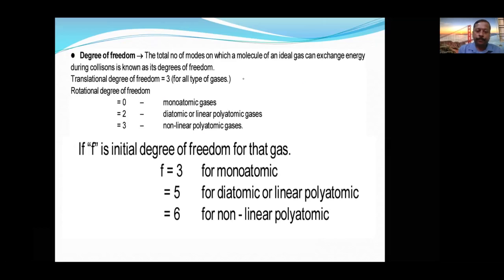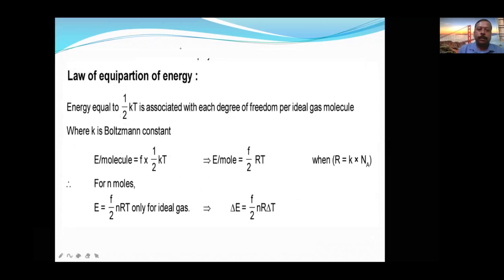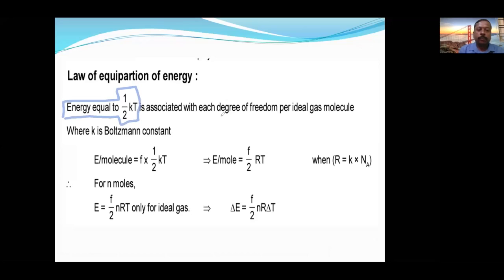Next, law of equipartition. What is the next topic? Law of equipartition. This law is very simple. Energy equal to 1 by 2 kT for each degree of freedom per ideal gas molecule.